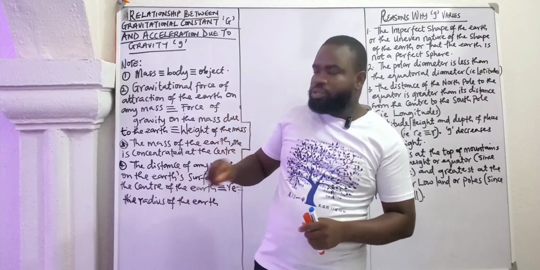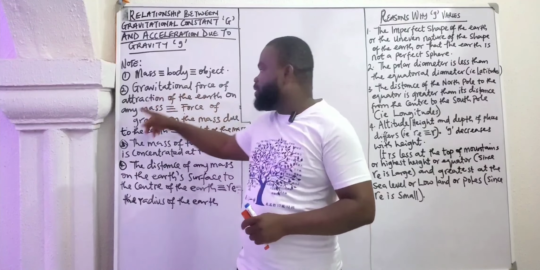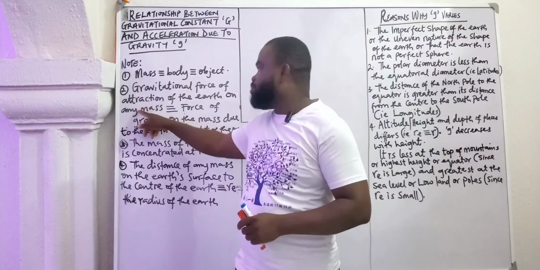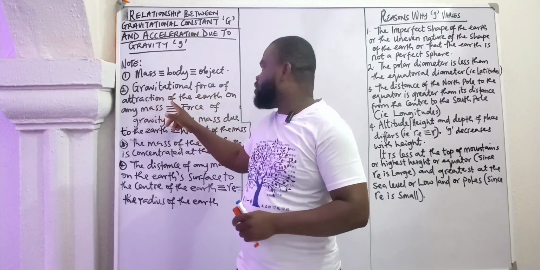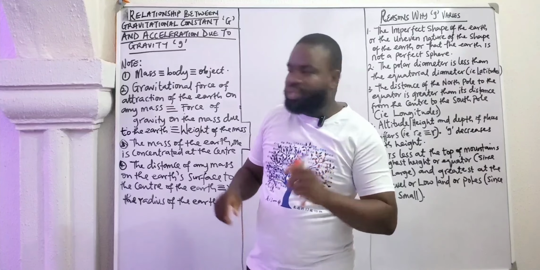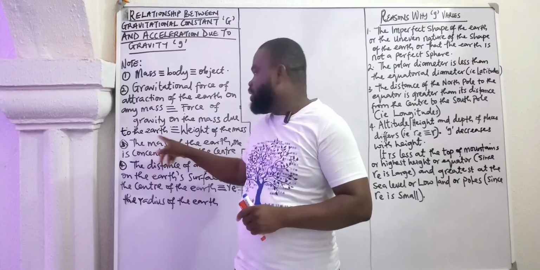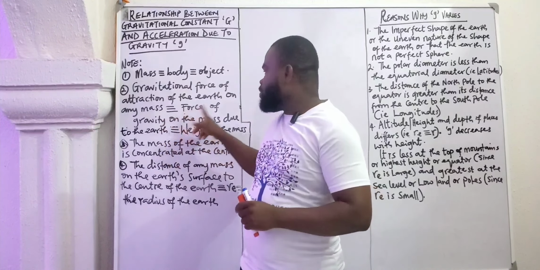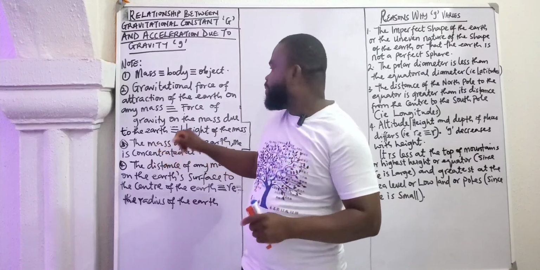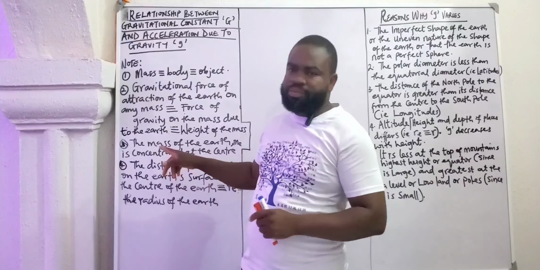Good. Number 2 point to note is that the gravitational force of attraction of the Earth on any mass, any body, or any object is the same as the force of gravity on the mass due to the Earth, the force of gravity on the body due to the Earth, or the force of gravity on the object due to the Earth.